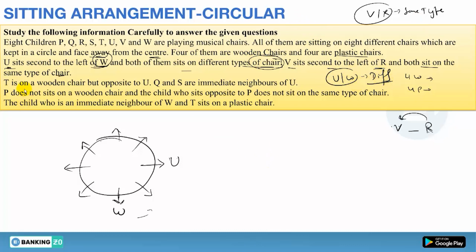Next, T is on a wooden chair but opposite to U. Now T must be opposite to U, so it must be here, and T is on a wooden chair. So in the wooden you can take T, that is for sure, and with T you can take W like this. Next, Q and S are immediate neighbors of U. Now Q and S both will be neighbors of U, but we don't know who is to the left and who is to the right here, so you can take Q and S either here or here. Is it clear or not?